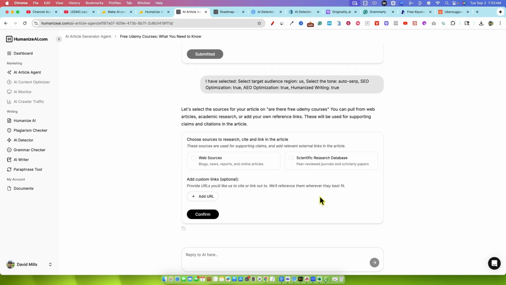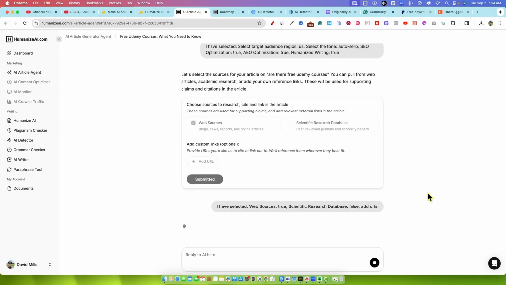And this also reminds me of App4AI and some of the other apps on AppSumo that are really research-based. They have that feel as well, which is great, but we're going to go with just web sources. And you can add your links right over here if you really want to do that, but I want the AI to do everything for me. So we're going to select that, push confirm, and hopefully we will be ready soon for the article.